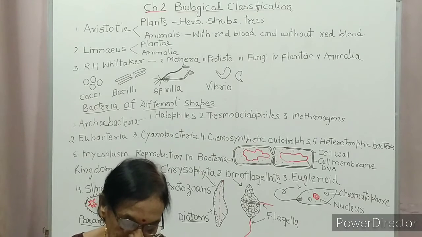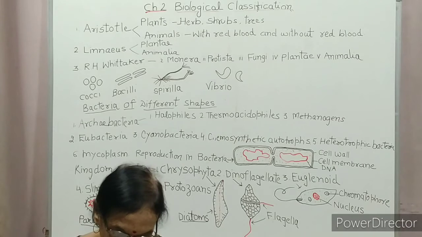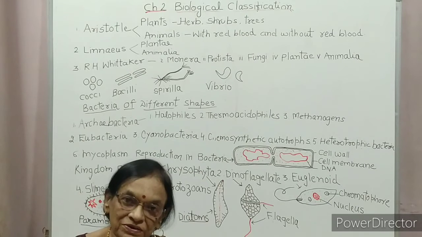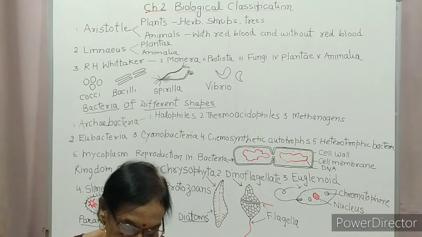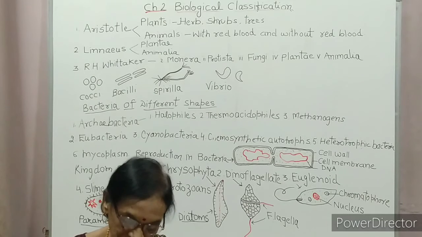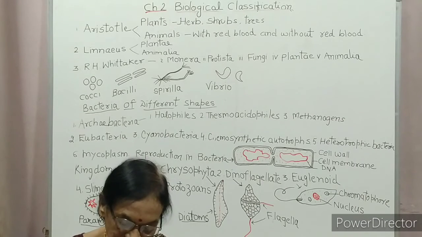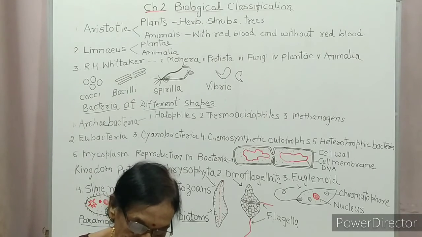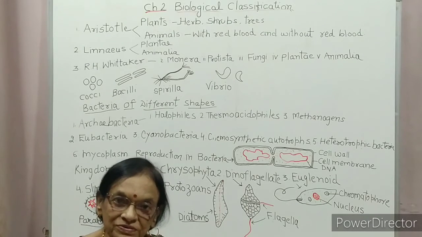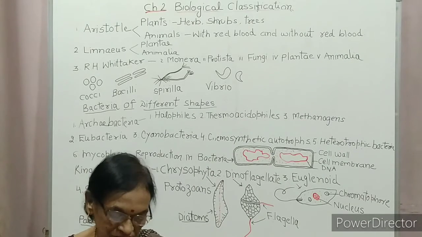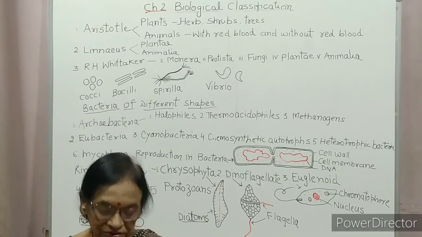Very often, red dinoflagellates like Gonyaulax undergo rapid multiplication. Their multiplication is so fast that they make the whole sea red. It is called red tide. Toxins released by such large numbers may even kill other marine animals such as fishes. So the second group of kingdom Protista is dinoflagellate.